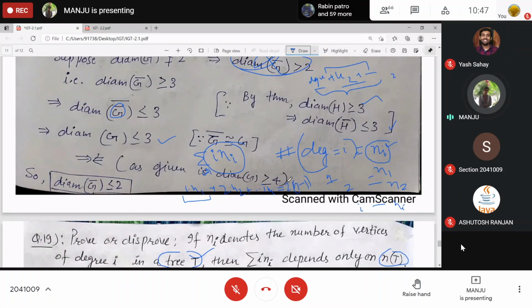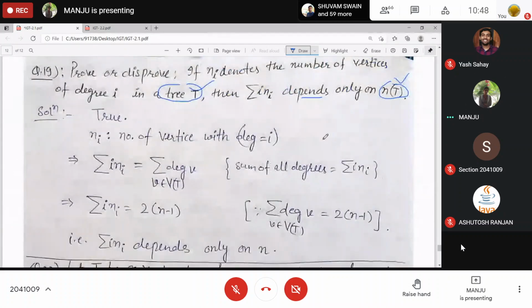Is this a function of n only? In other words, it depends only on n, right? This is giving you 2 into n minus 1. So yes, this is true.